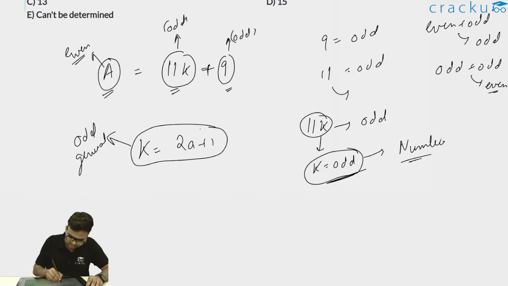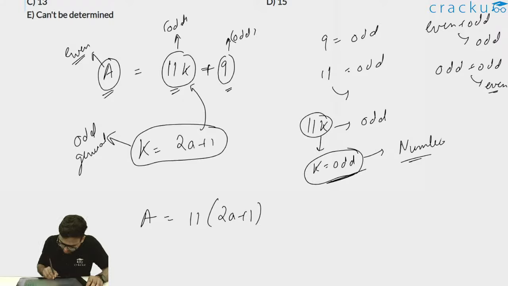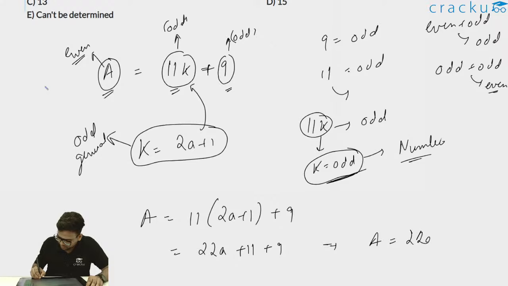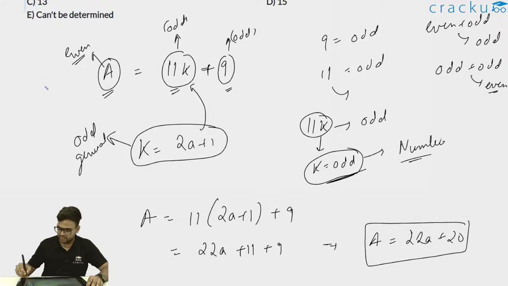Now, if I put k is equal to 2a plus 1 into this, A can be written as 11 into 2a plus 1 plus 9. So A can be written as 11 into 2 is 22a, so 22a plus 11 plus 9. Thus A can be written as 22a plus 20.